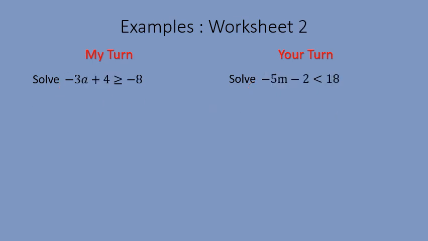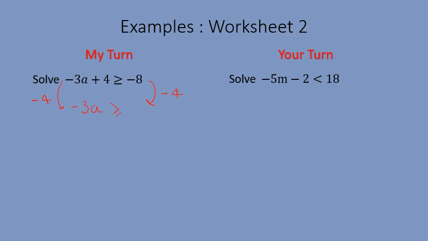These next examples will help you with worksheet 2 that you need to complete. So these are two-step equations now involving a negative number. So the first thing I need to do to solve this inequality is I need to get rid of this positive plus 4 to begin with. So to get rid of plus 4, I need to subtract 4. Subtracting 4 won't change my inequality sign. It's only if I multiply or divide by a negative number. So my inequality can stay the way around that it was before.